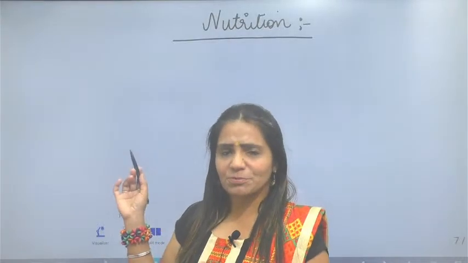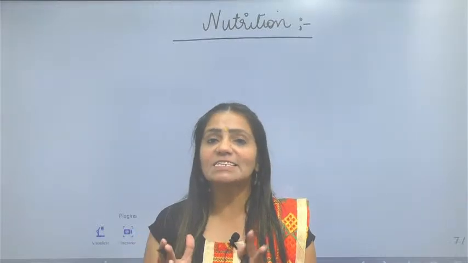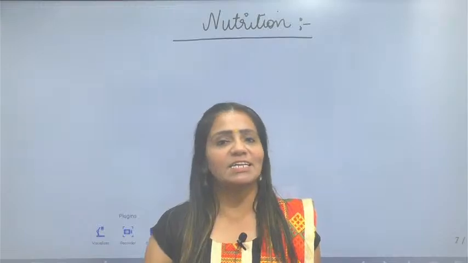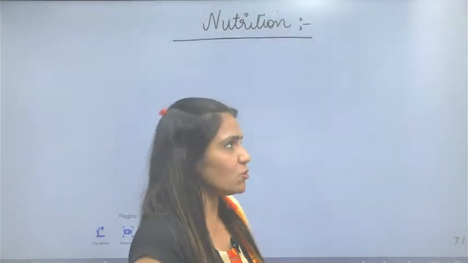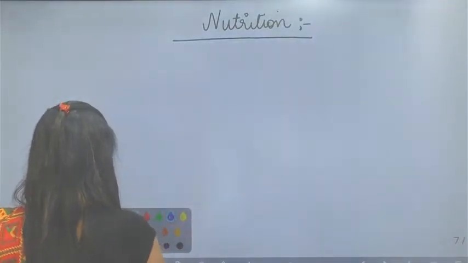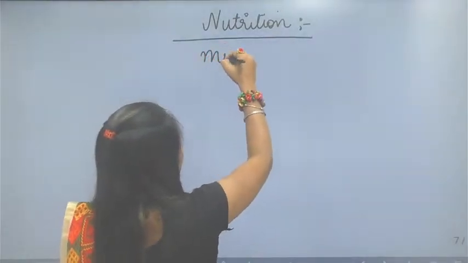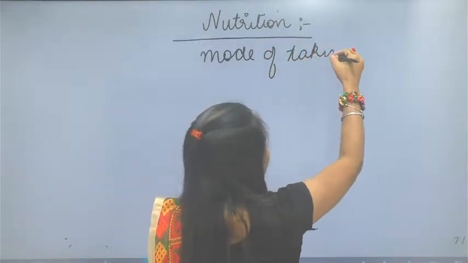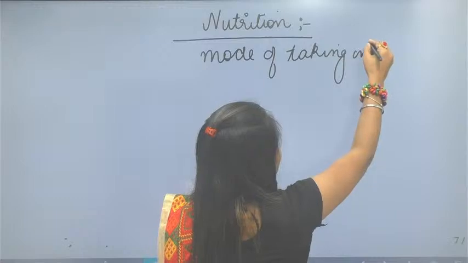In the nutrition chapter, we are going to discuss the various modes and how various simple and complex organisms are taking in food. So just now we have discussed what nutrition is. Nutrition means the mode of taking in food.